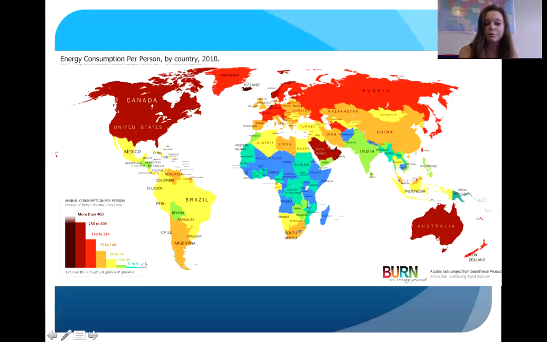If you look on the map, Australia's got one of the darkest ones, as well as the United States and Canada, which is about 250 to 400 annual consumptions per person, and that's in millions. And then the lowest, you'll see blue, so that's mostly in Africa, that you see the blue as less than 5.